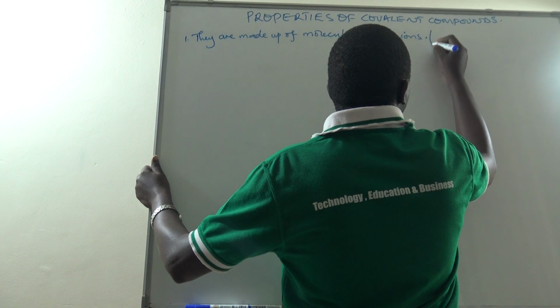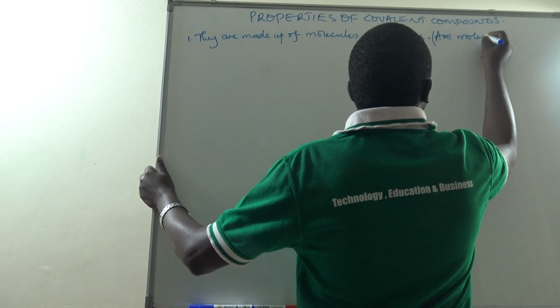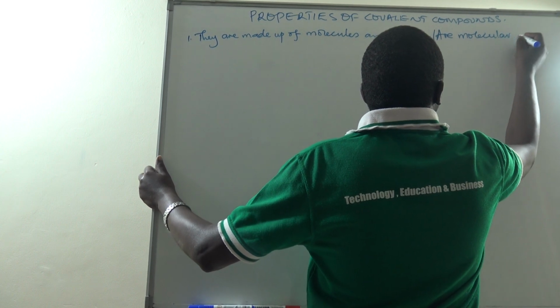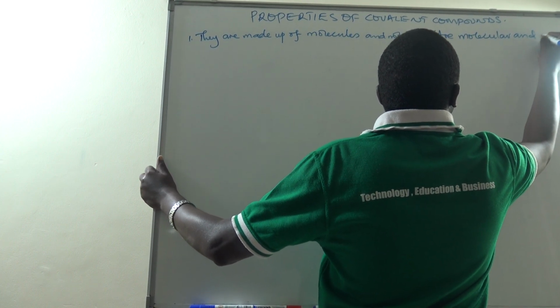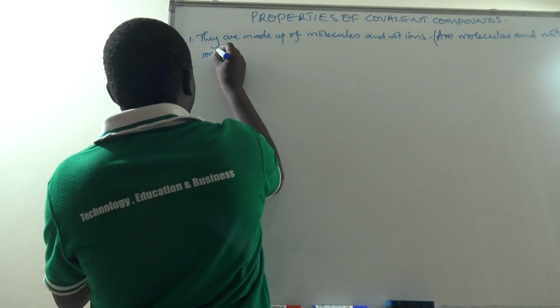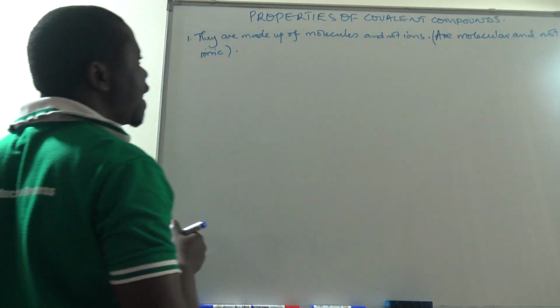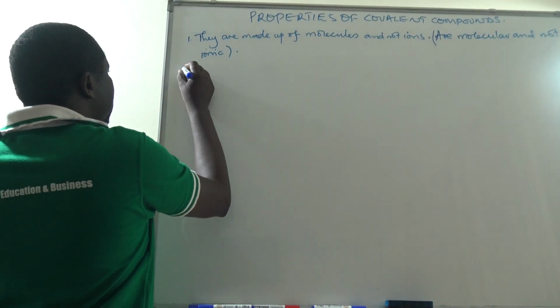So we can say they are molecular and not ionic. They are molecular and not ionic. They are made up of molecules and not ions.